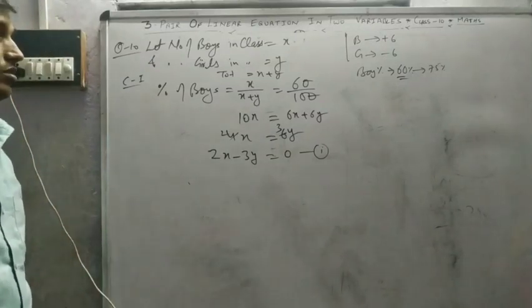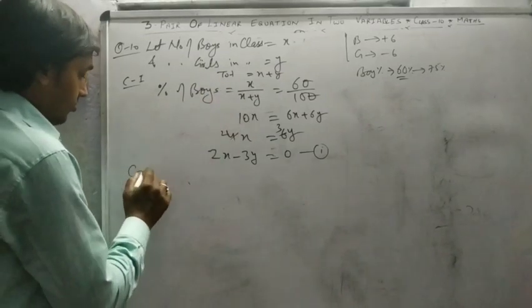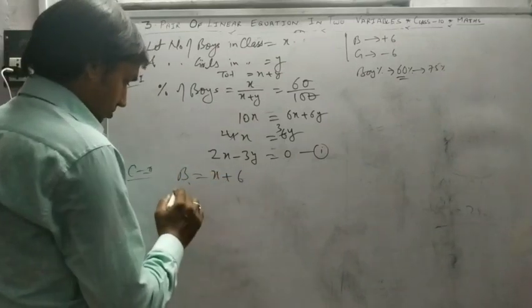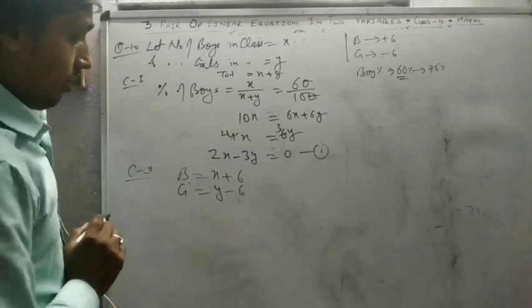Then make the second case: number of boys X plus 6, number of girls Y minus 6.